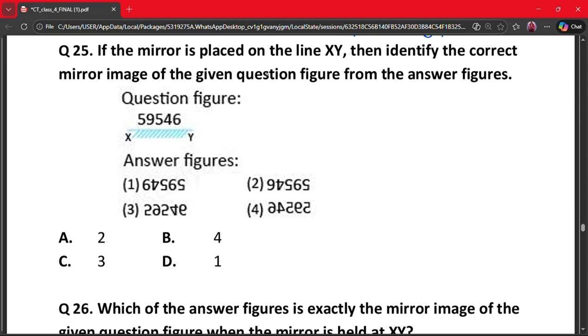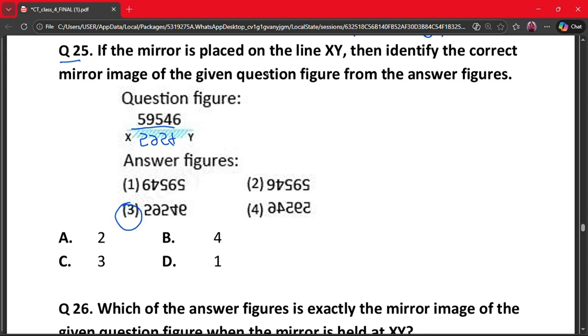Our next question is question number 25. If the mirror is placed on the line XY, then identify the correct mirror image of the given question figure from the answer figures. So this is the mirror. So our image will be something like this, and this, and again this, this. So we have to find a pattern like this. So where we can see this, we can only see this pattern in the third one. So our correct answer is the third one.